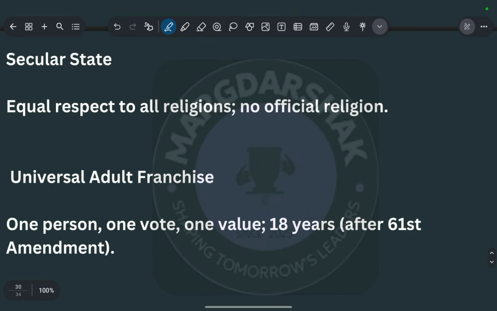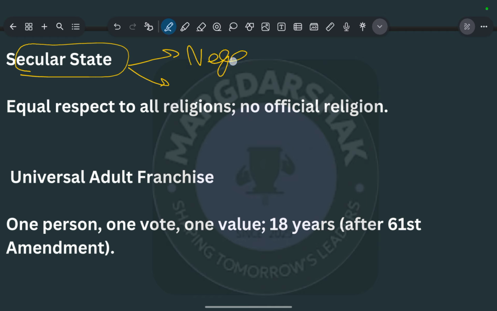Okay, next is the secular state. India is a secular state. We can say secularity is of two types: negative and positive.